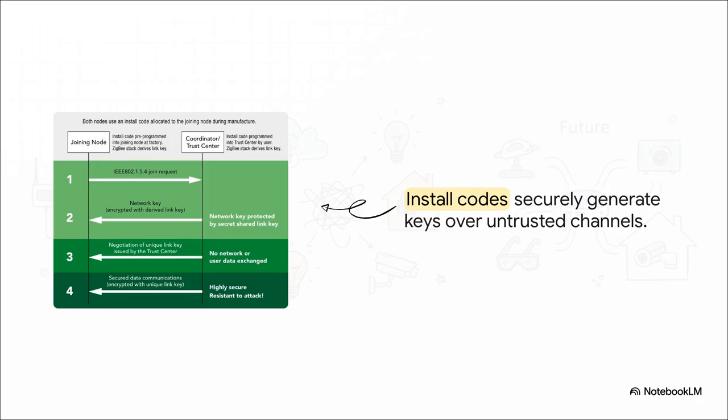Thankfully, modern protocols completely defeat this by securing the network using install codes. So instead of a global default key, devices use a randomly generated 16-byte install code that is assigned right at the factory. The system then uses elliptic curve Diffie-Hellman public key cryptography, try saying that 3 times fast, to securely generate a shared secret over an untrusted channel. The absolute best part is that the actual private keys never leave the respective devices. This makes the network highly secure and incredibly resistant to those sneaky, passive sniffing attacks.